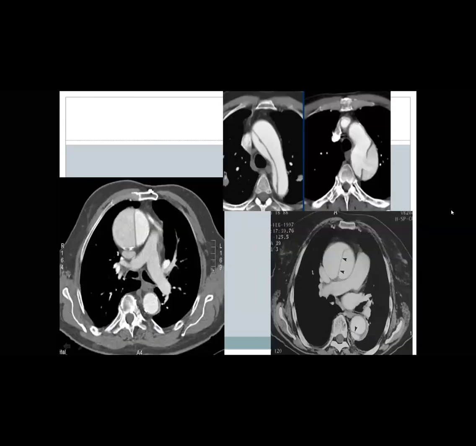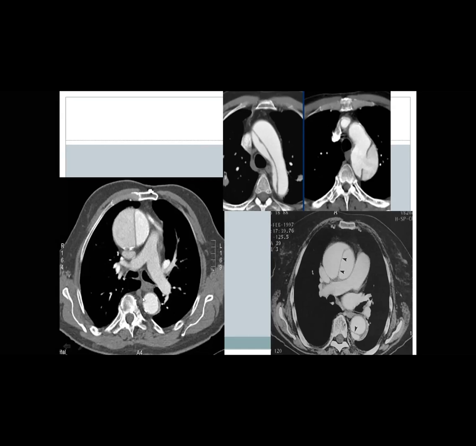Okay? Who can comment on this image? It is easy. Is this cardiac CT or aortogram? We'll start from the left-hand image, which is showing the dissection flap. The right one is the true lumen, and the left, larger one is the false lumen. So this is aortic dissection, intimal flap. This is the true lumen, and this is the false lumen. This is in the ascending aorta, so this is type A aortic dissection.